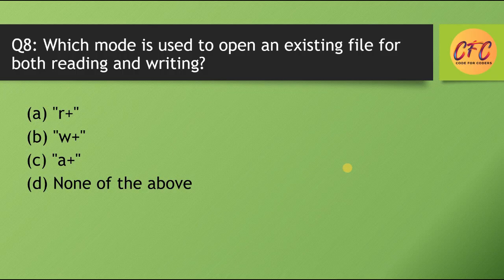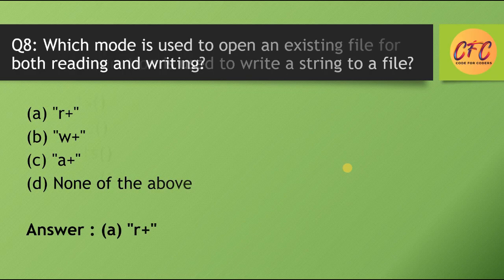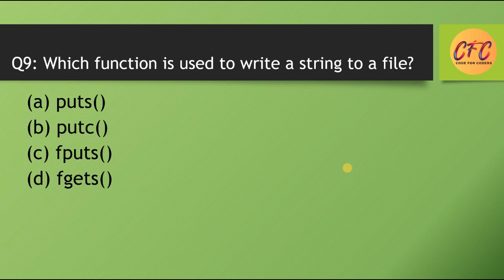Question number 8. Which mode is used to open an existing file for both reading and writing? Options are r+, w+, a+, none of the mentioned. So correct answer is option number A, r+. Question number 9. Which function is used to write a string to a file? Options are puts, putc, fputs, fgets. So correct answer is option number C, fputs.